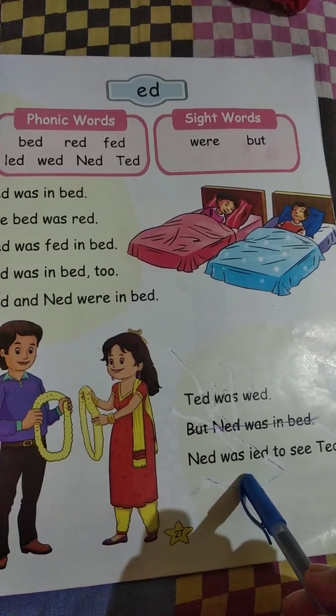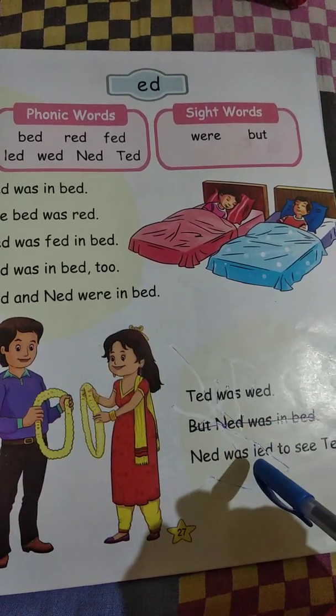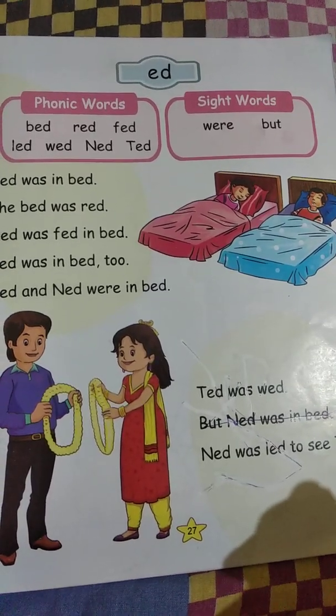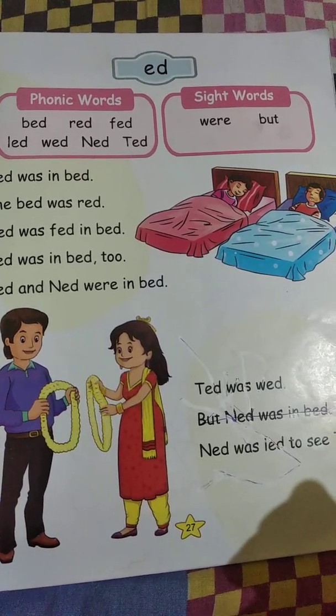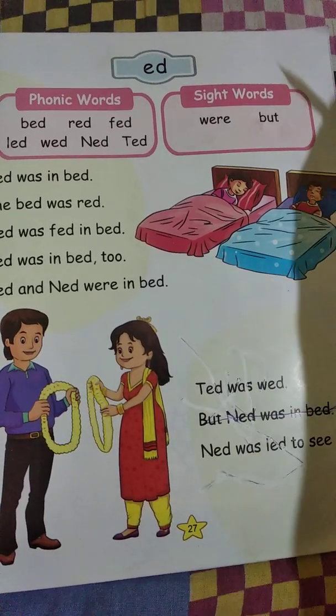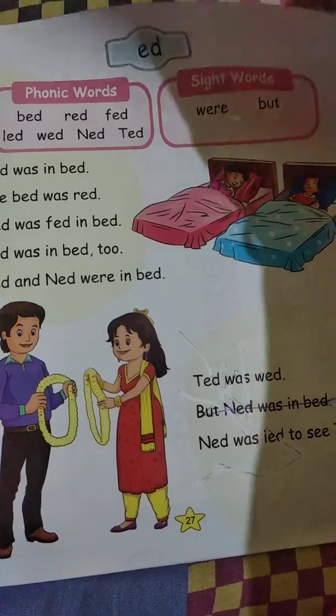So children, the common thing in this chapter is every word and sentence ends with ED and the sound that comes is ED. So this is about the ED family. Now we will learn about EG family words.